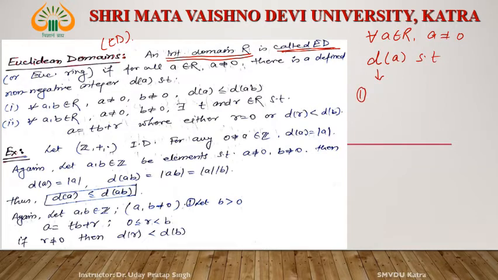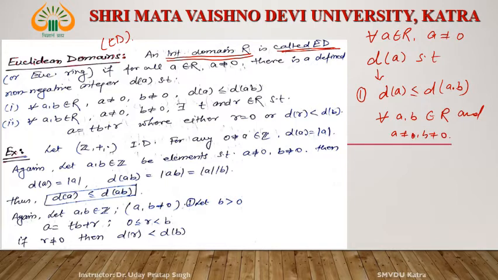Number one, d(a) is less than or equal to d(ab), for all a, b belongs to R, a not equal to 0, b not equal to 0.